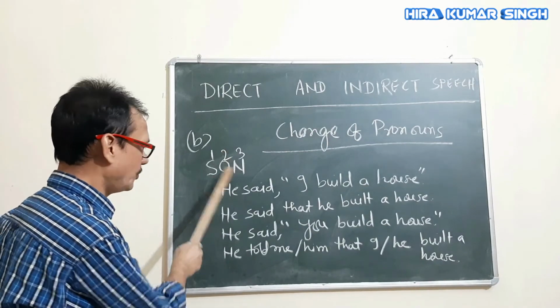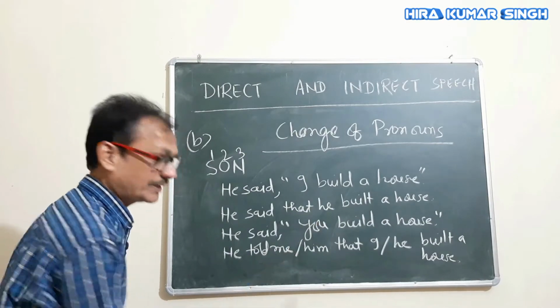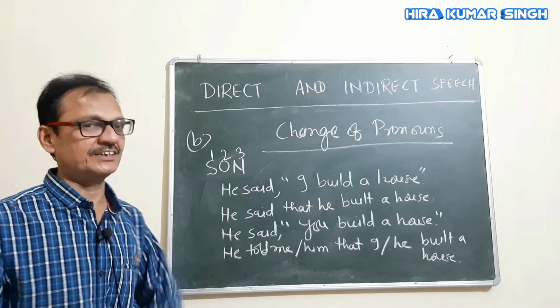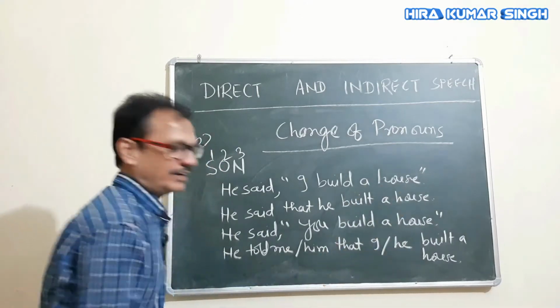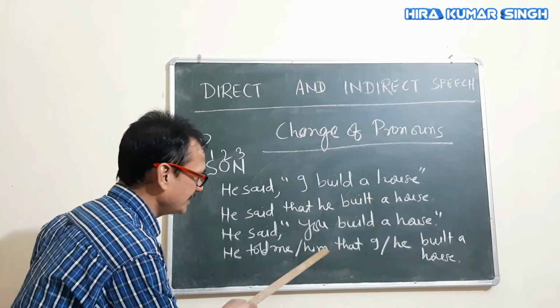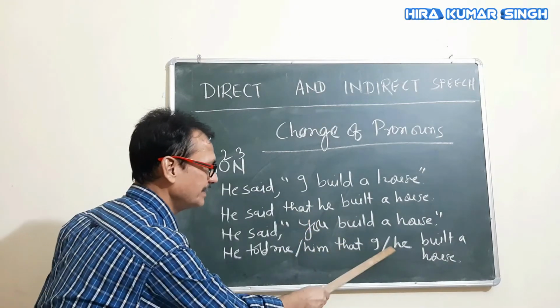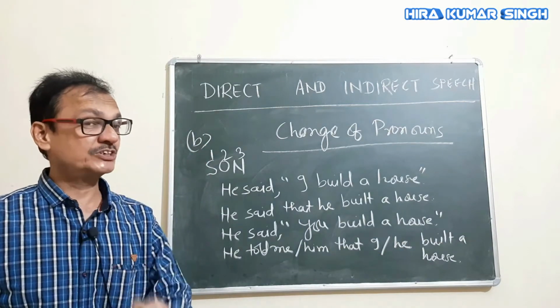If you is second person, it will change according to this object. And this object I have supplied. You will supply when you change a sentence like this. So he told me I built a house. If my object is him, third person, then this you will become he. Option has been given, he built a house. This is the most difficult part.